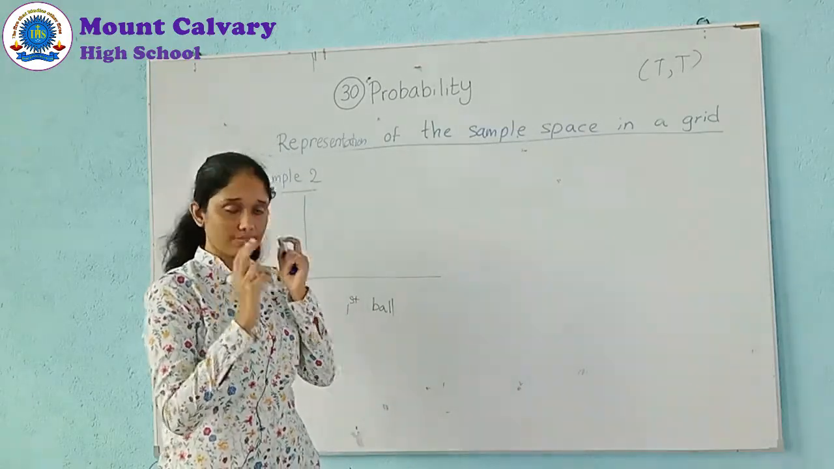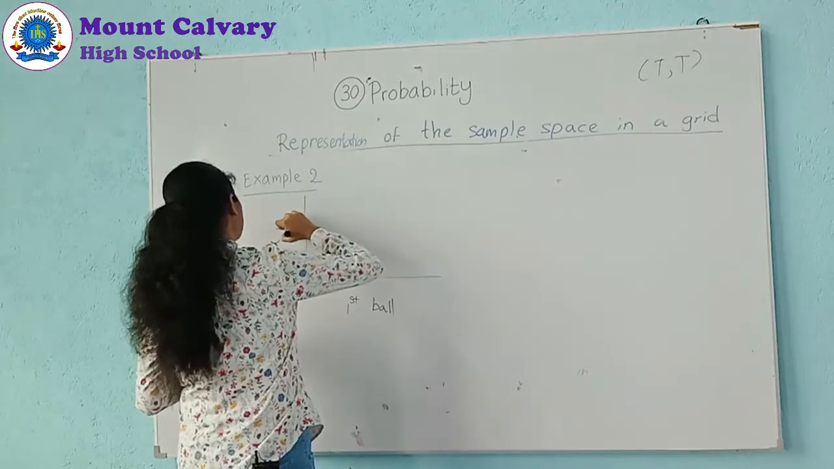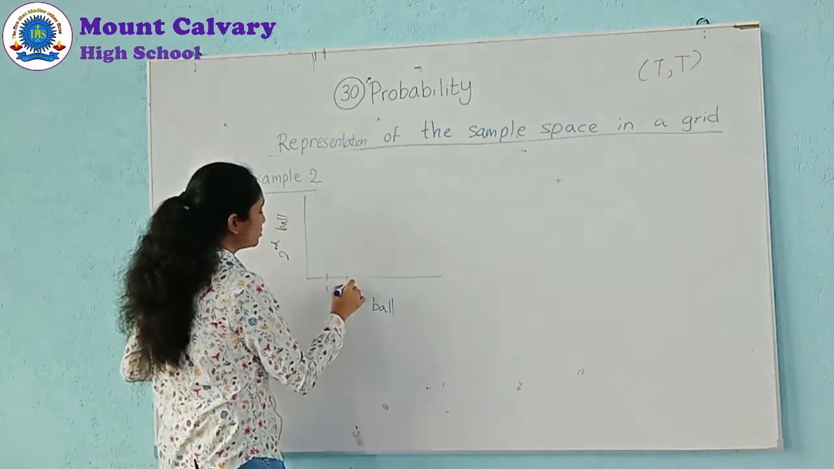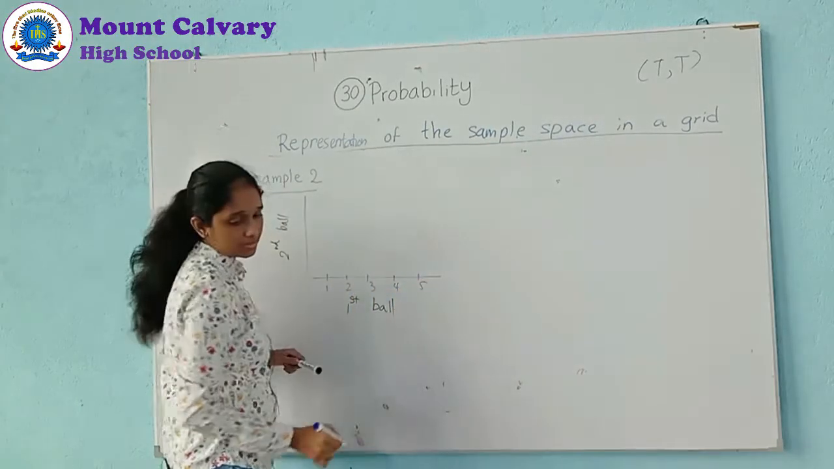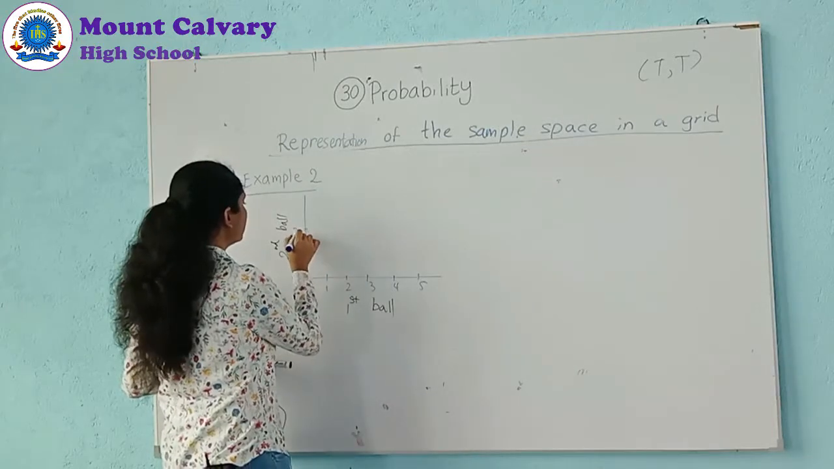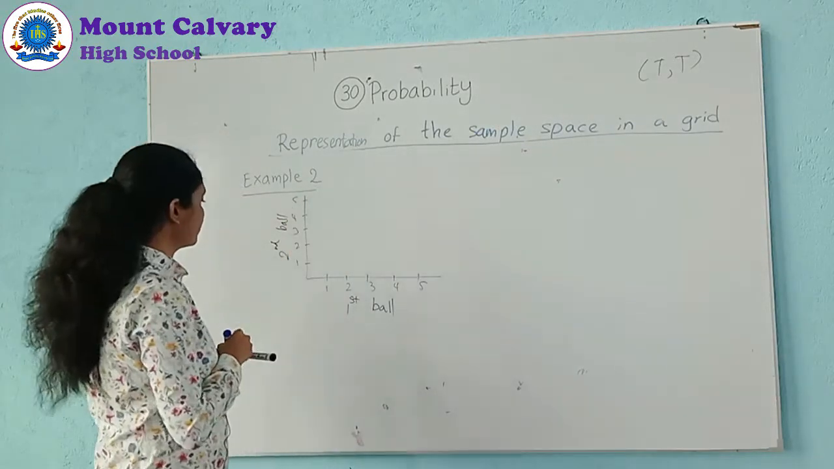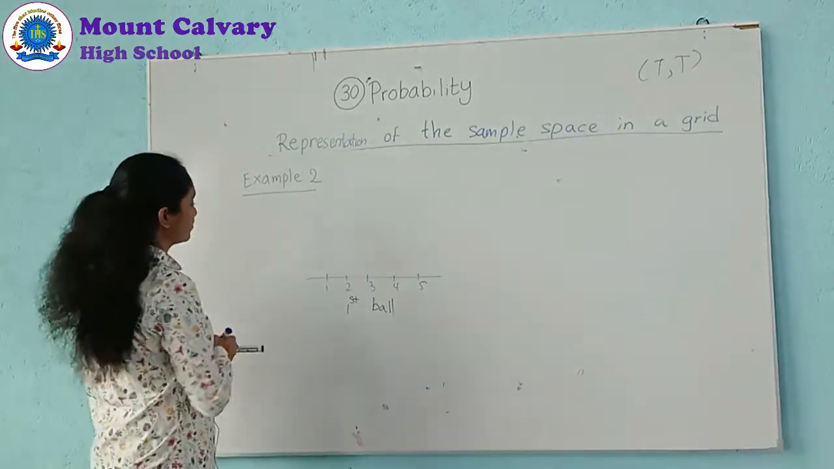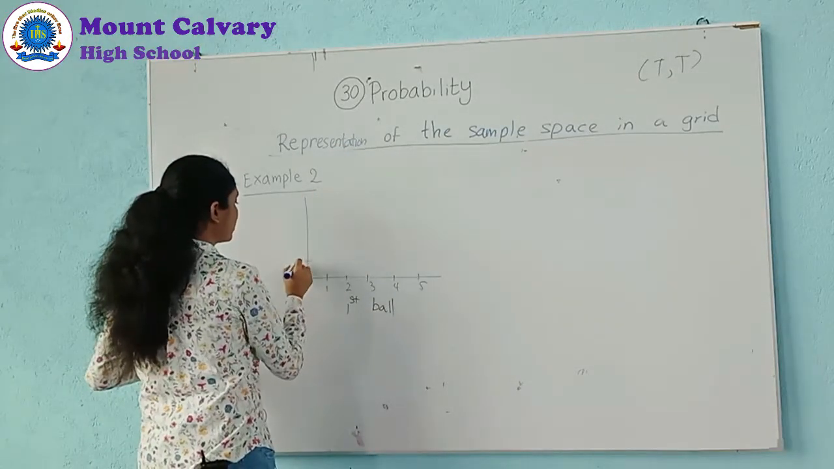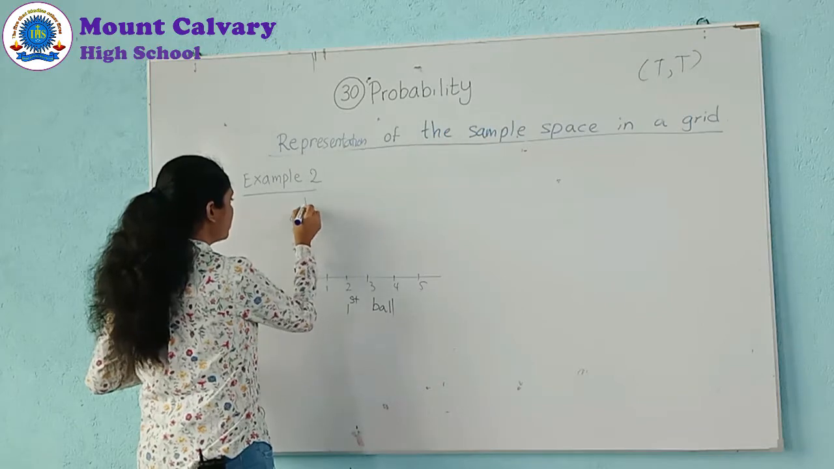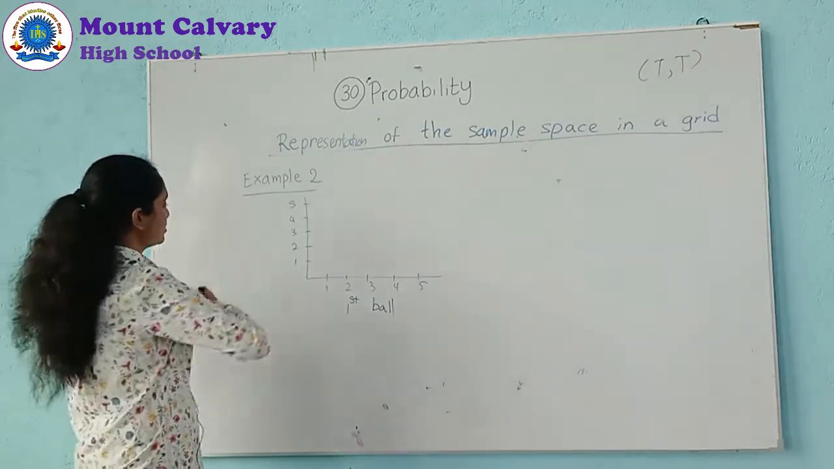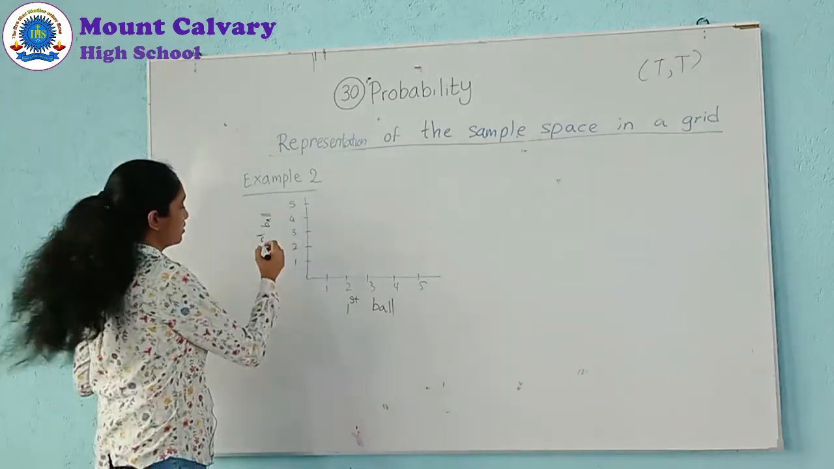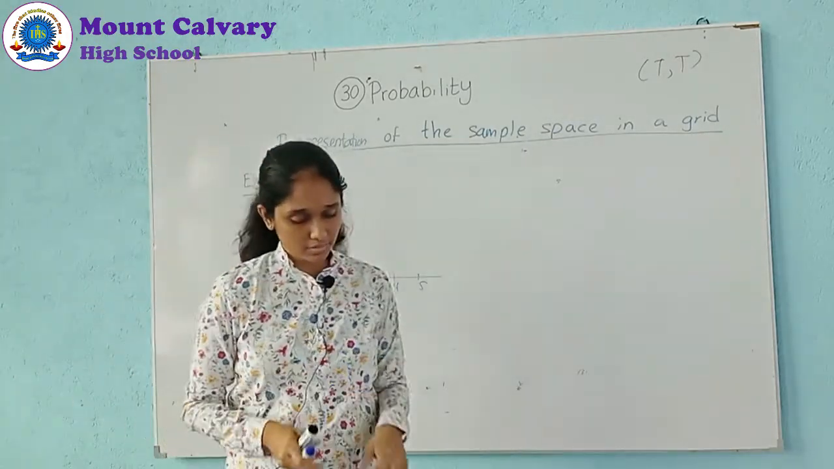There are 2 times. So first ball here, second ball. First ball and second ball. So what are the numbers here? 1, 2, 3, 4 and 5. Then again 1, 2, 3, 4 and 5. I will draw it again. This axis: 1, 2, 3, 4, 5. Here this is the second ball. First ball and second ball.